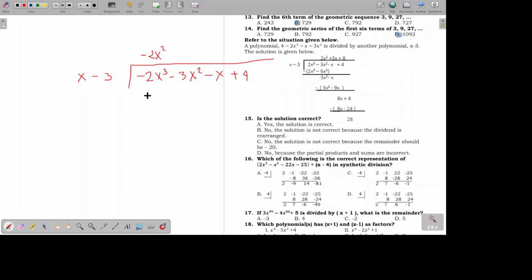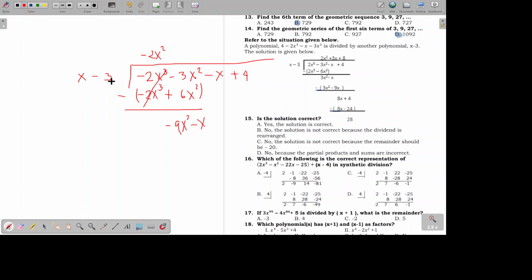Negative 2x squared times x is negative 2x cubed. Negative 2x squared times negative 3 is positive 6x squared. Subtracting the whole thing, this cancels, and negative 3x squared minus 6x squared is negative 9x squared. Then bring down negative x.